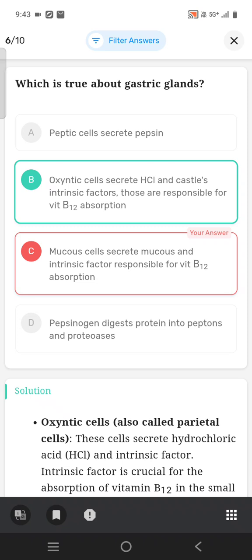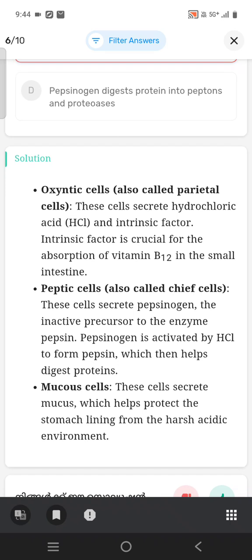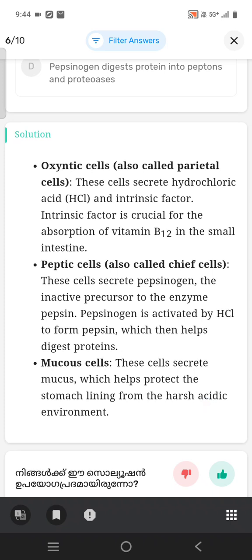Which is true about gastric glands? Oxyntic cells secrete hydrochloric acid and gastric intrinsic factor, which is responsible for vitamin B12 absorption. Oxyntic cells, also called parietal cells, secrete hydrochloric acid and the intrinsic factor. Intrinsic factor is crucial for the absorption of vitamin B12 in the small intestine.